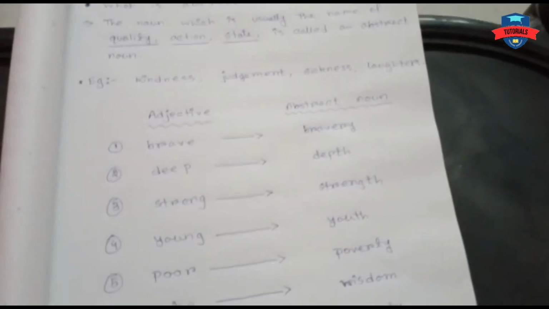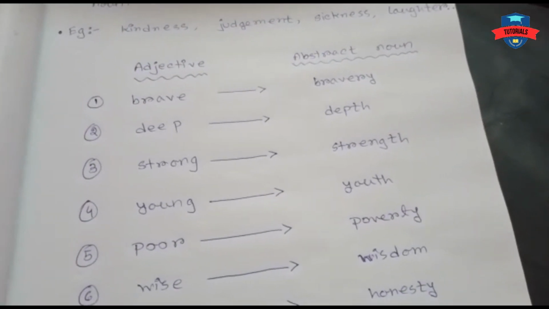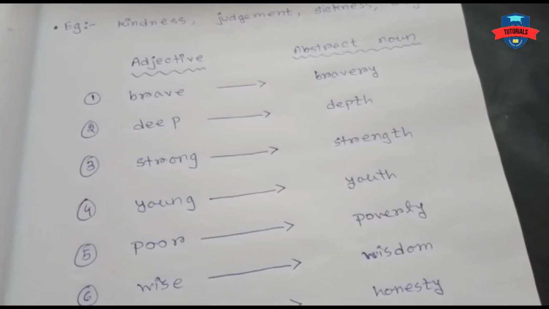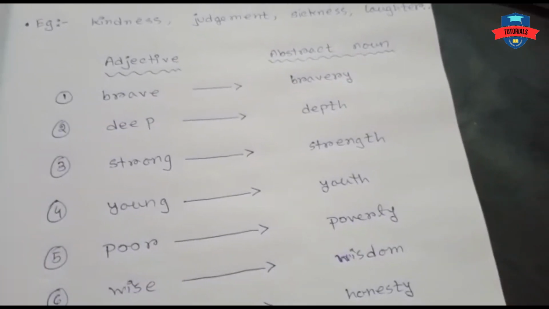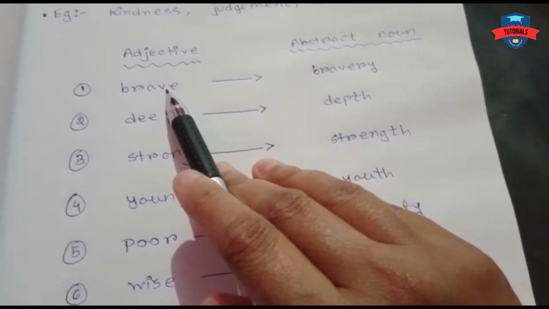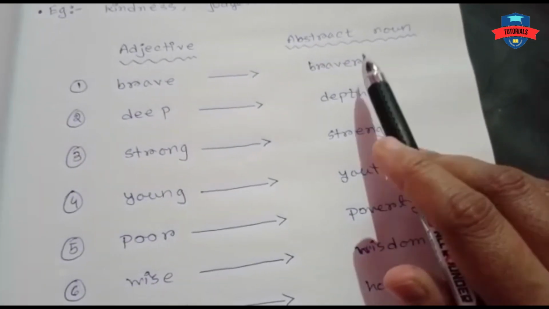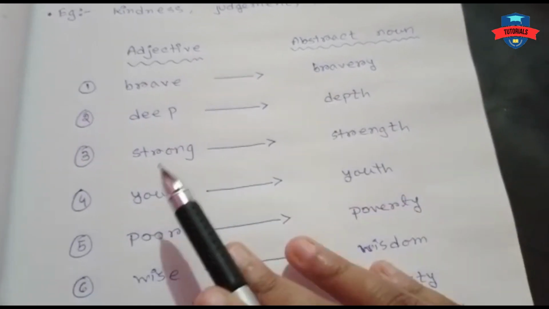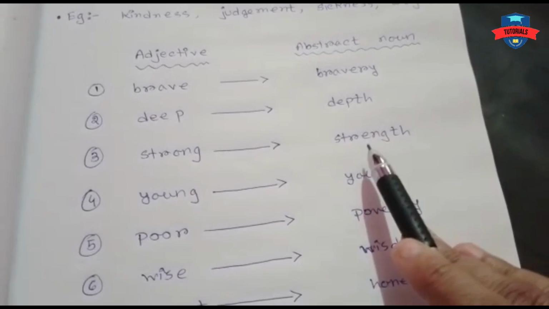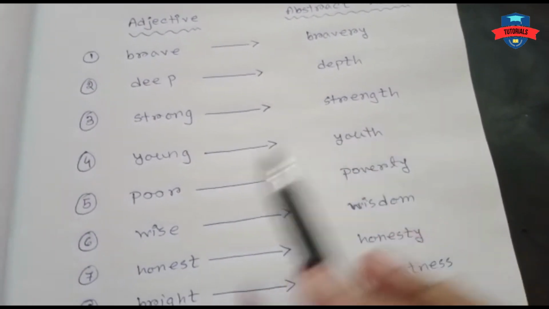Now, let us see how in the English language the same word can be used sometimes as an adjective and sometimes as an abstract noun. Now see, brave. Brave is the adjective, but bravery is the abstract noun. Deep, depth. Strong, strength. Young, youth.